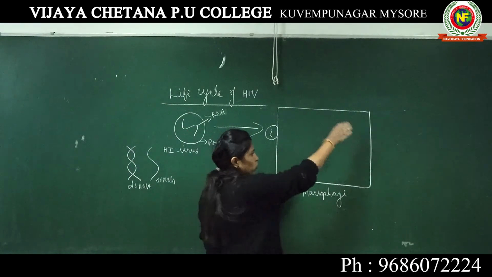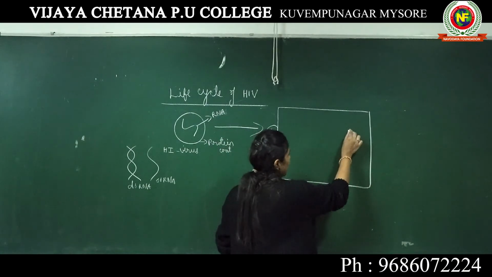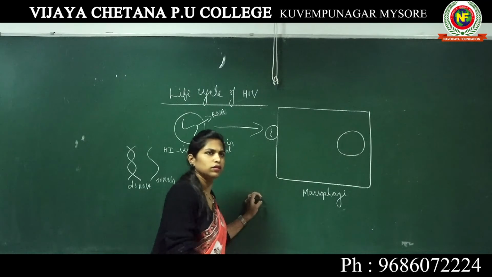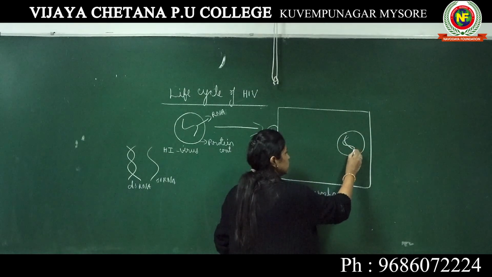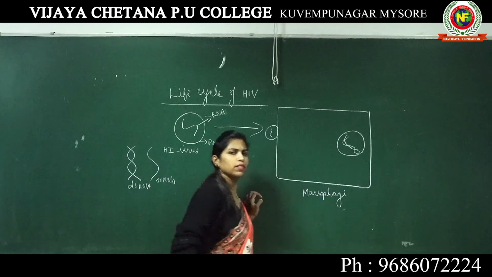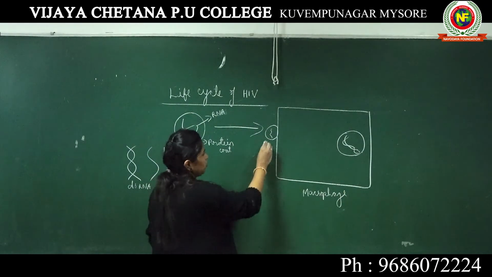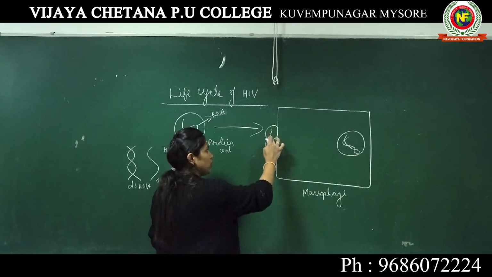Now, this macrophage, it's an animal cell. We have it in our body. So they have a nucleus and we have a double helix DNA, right? We have a double helix DNA. Now, when this virus, HIV, attacks this macrophage, this protein coat remains outside the plasma membrane.